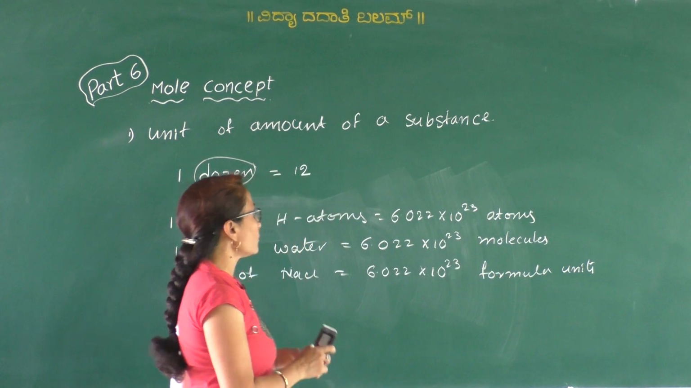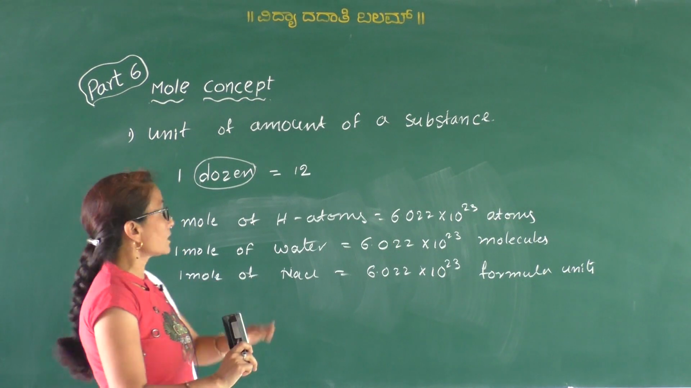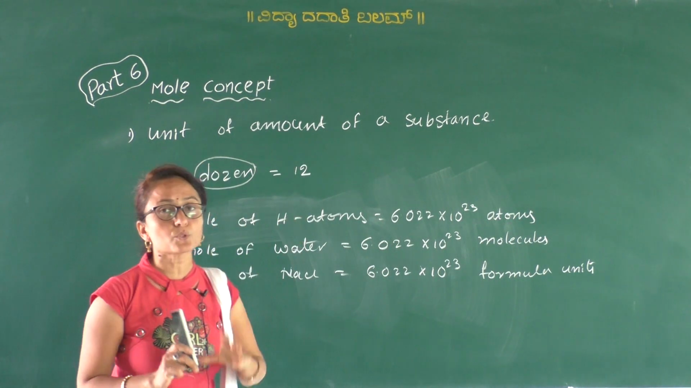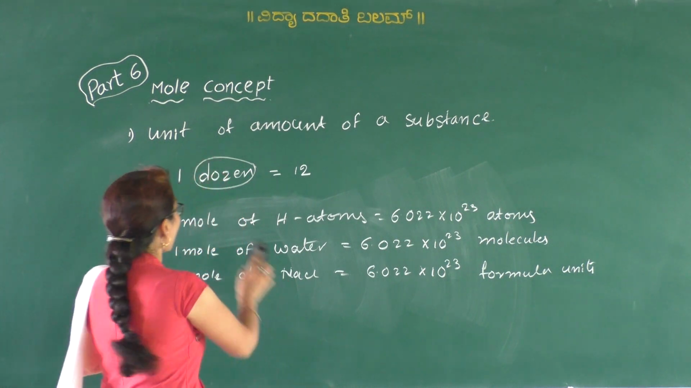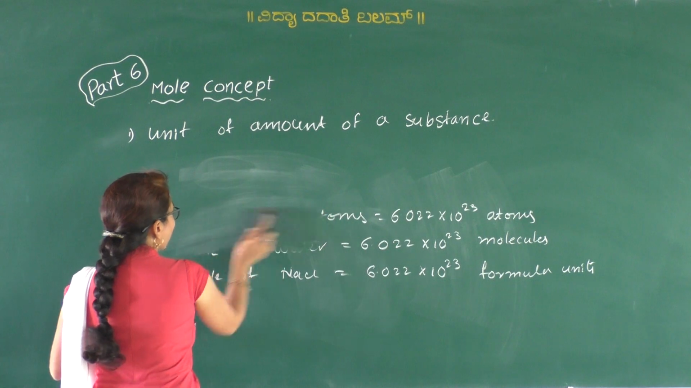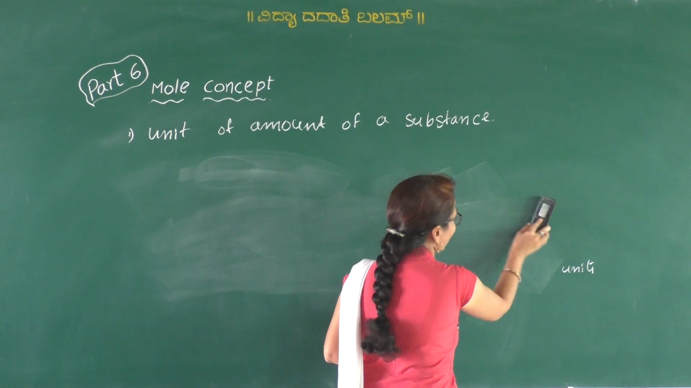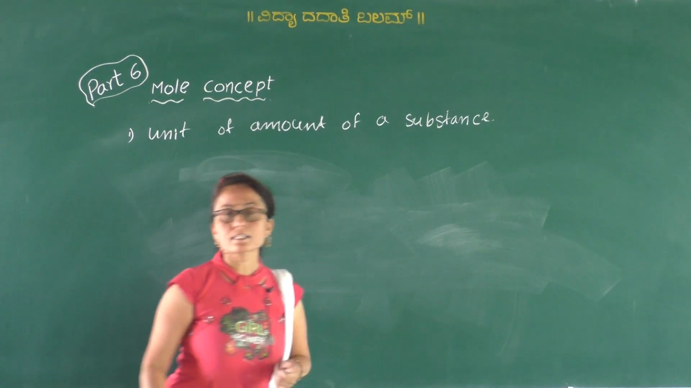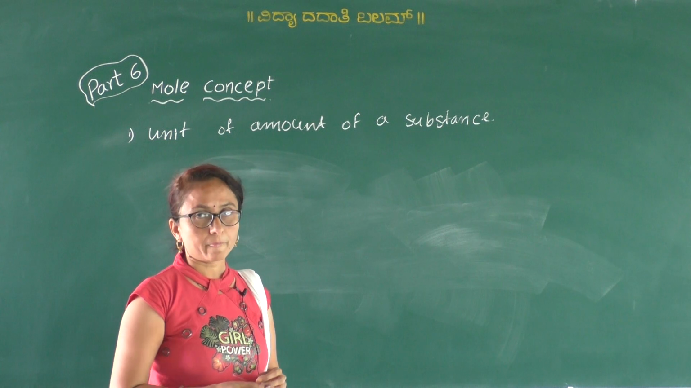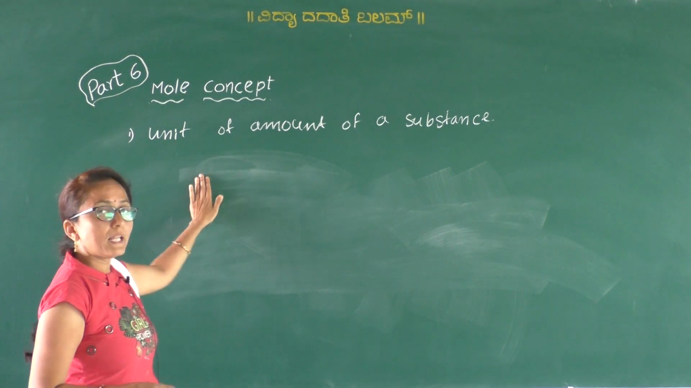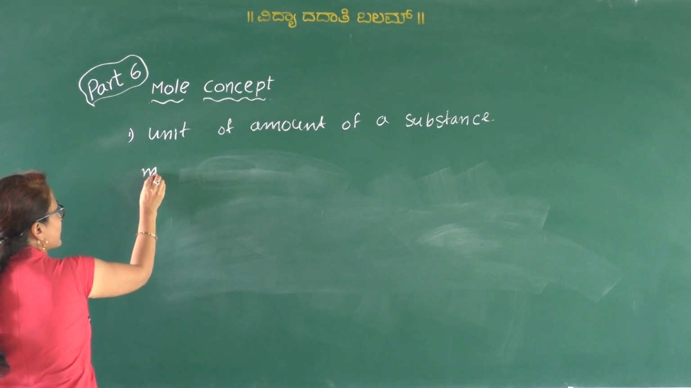Clear? So therefore 1 mole is an amount of a substance. It is nothing but the unit which is used to measure the amount of a substance. Clear? So after knowing the number of atoms or molecules present in 1 mole, it is easy to find the mass of 1 mole. That mass of 1 mole expressed in gram is called as molar mass.